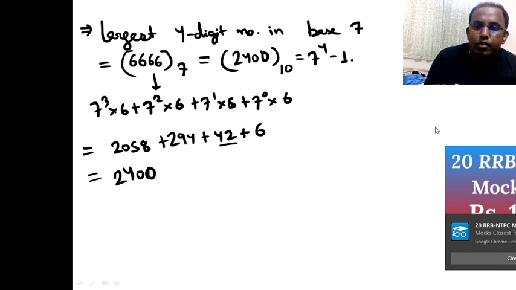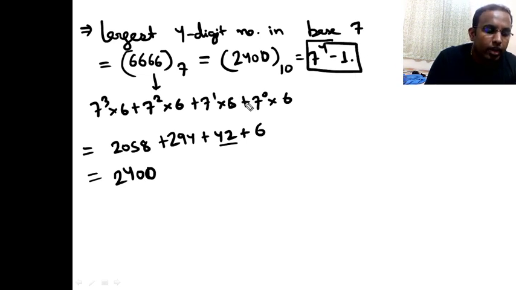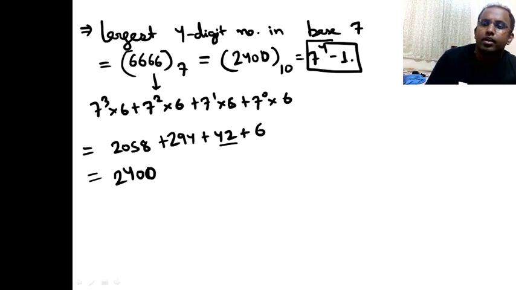So this is the part actually I want all of you to look here. Some ad is coming in between. Okay, they keep on giving ad also. Fine. So now the part to observe here is this part is 7 raised to 4 minus 1, right? Now if it is 7 raised to 4 minus 1, so I can directly see it now, right?